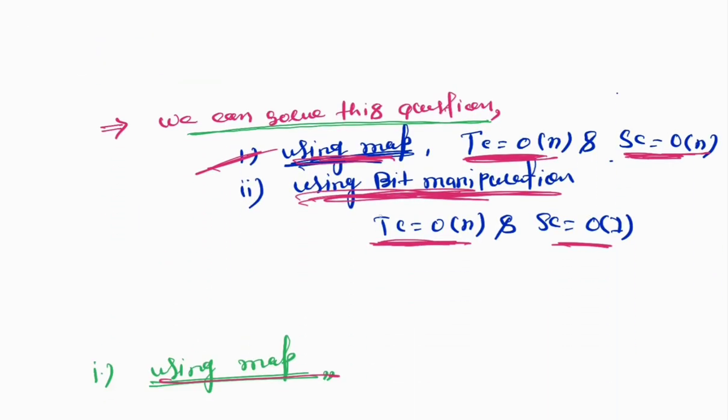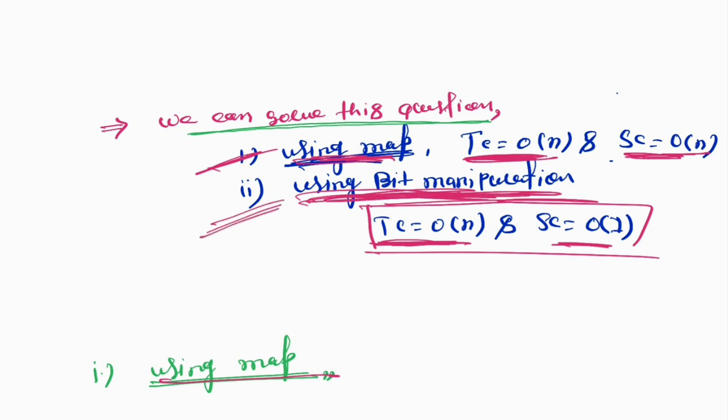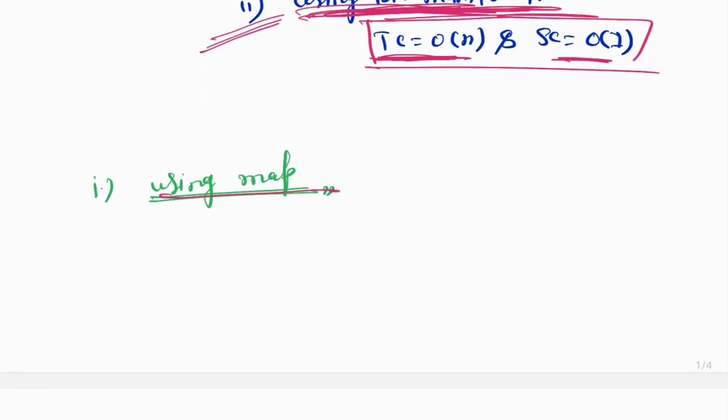Now we can see that this is the perfect solution. So we can say that using bit manipulation we are able to get our desired output under the given follow-up conditions. Right, now let's first understand what a map is.